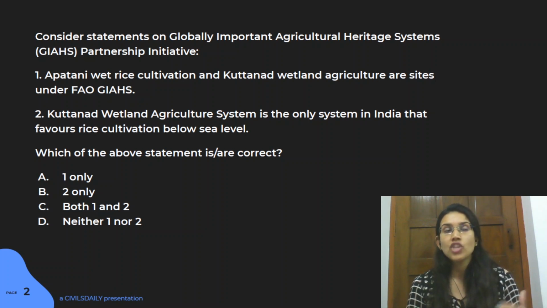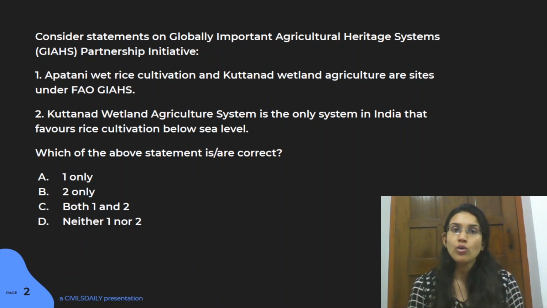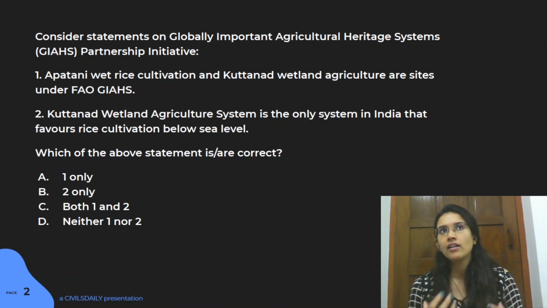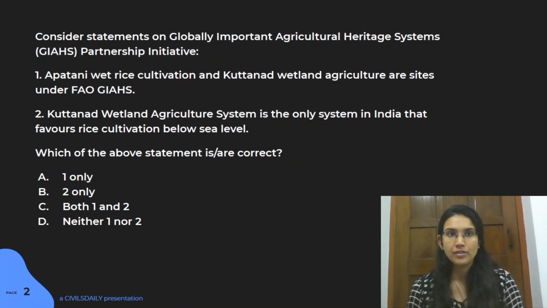And nowadays, with changes like climate change, rising pollution, and economic activities, these important traditional agricultural heritage systems have been endangered. So FAO has identified these important heritage activities and traditional cultures in order to conserve and preserve them. Two statements with respect to this initiative have been given.